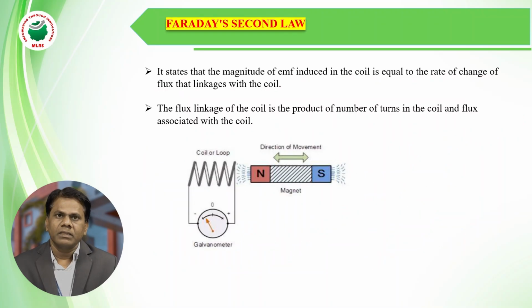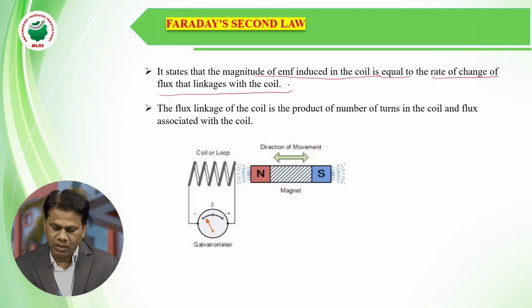So next one is Faraday's second law. Faraday's second law tells about the magnitude of induced EMF in a conductor, which is directly proportional to the rate of change of flux linkages. So here it states that the magnitude of induced EMF in a coil is equal to the rate of change of flux linkages with the coil.